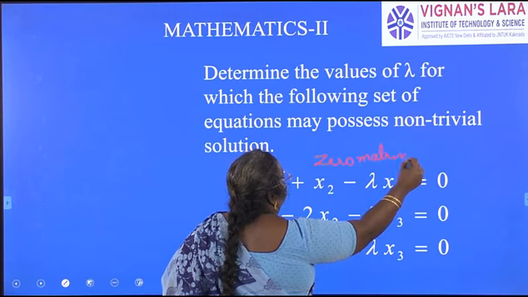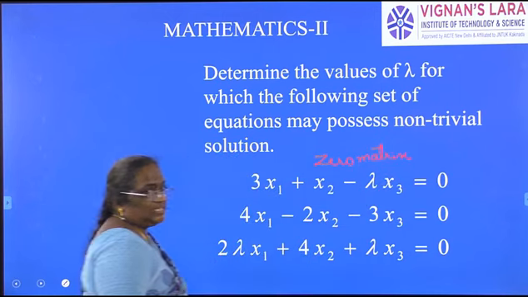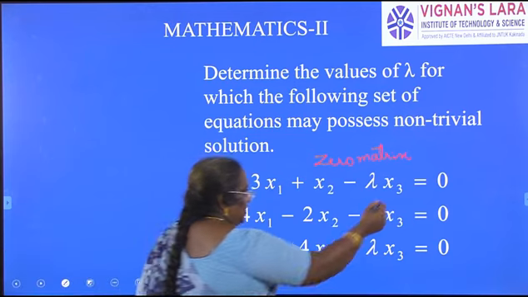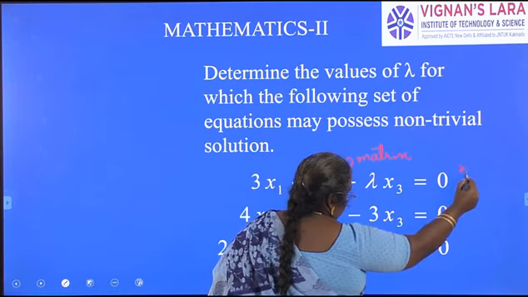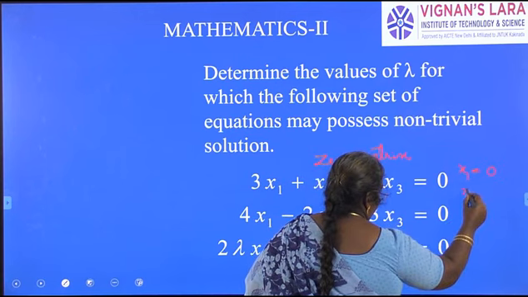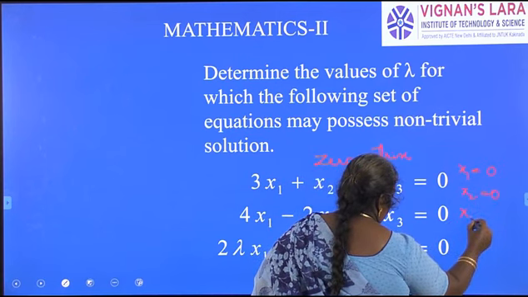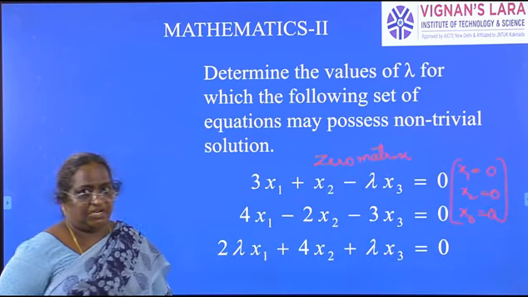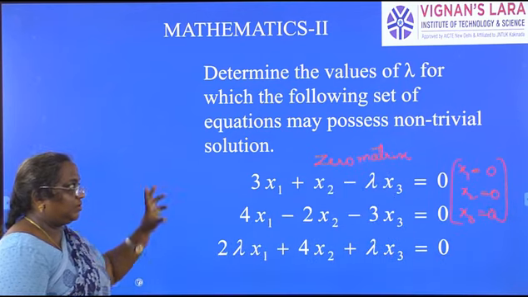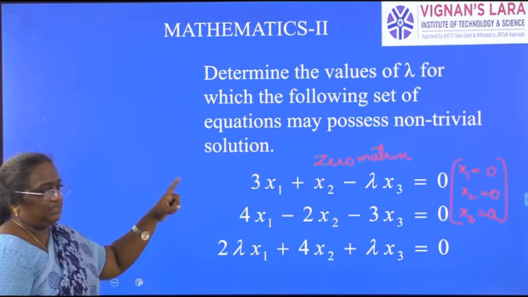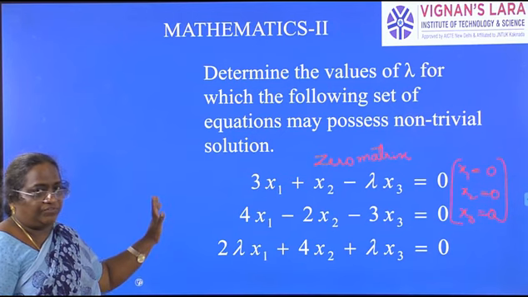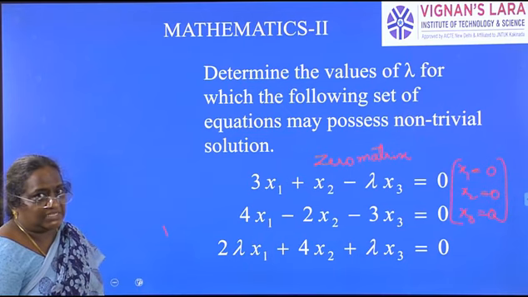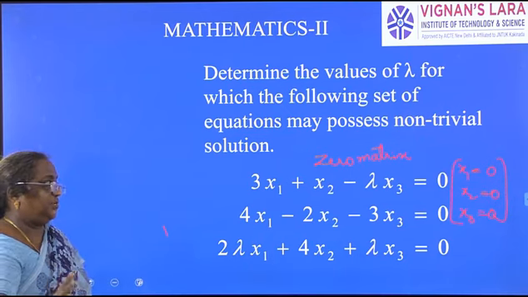The zero matrix is definitely a solution for every system of equations in homogeneous form. Means x1 is equal to 0, x2 is equal to 0, x3 is equal to 0 is definitely a solution. Our question is, other than the trivial solution, we have to find a non-trivial solution, meaning other than 0, 0, 0.